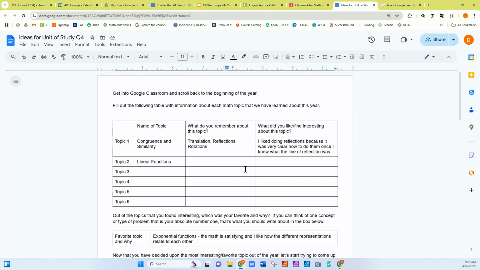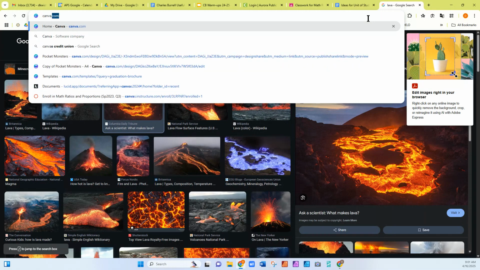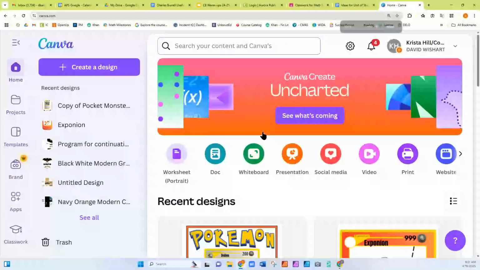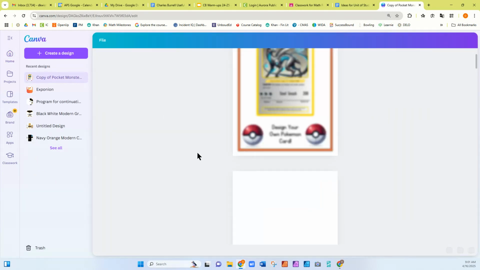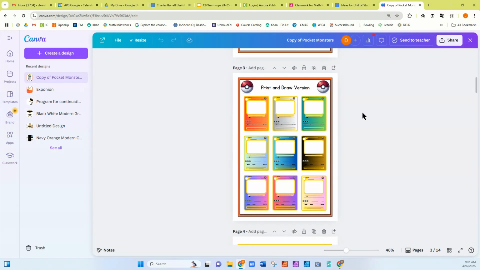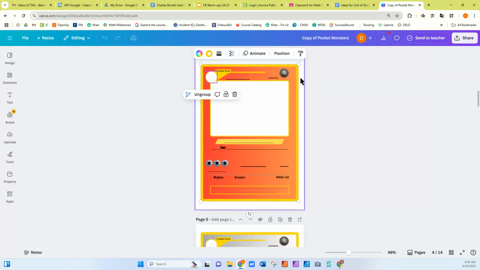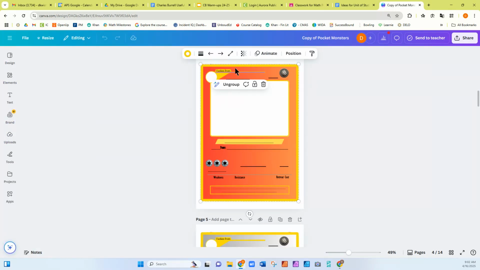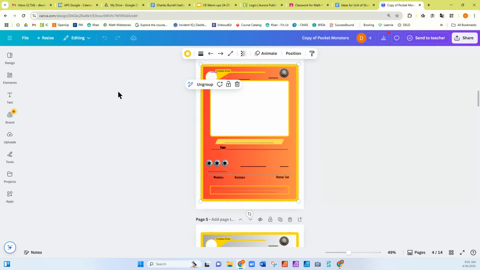I obviously want it filled out more than this. I'm just showing you basically the basics of how to do this. Now, if I'm going to start making my card, I'm just going to go into Canva, for instance. This is the shared document right here. It's a little awkward because it's shared, so what I would do is copy one of these. I'm just going to do this one because it's like a fire one. I'm going to take the whole thing and copy. But I want to know the size of it.